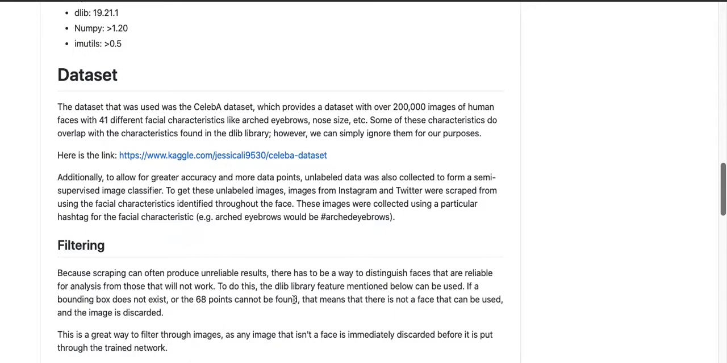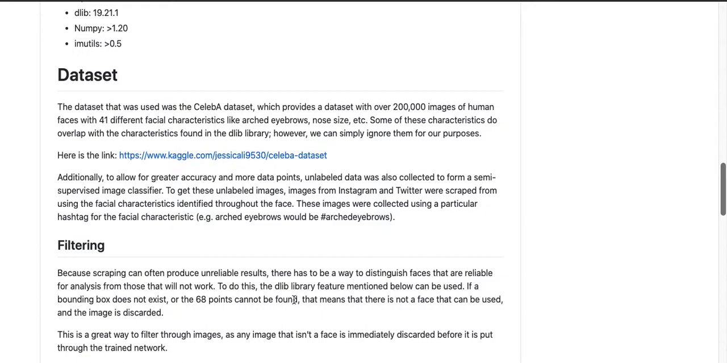So the first thing, obviously, whenever we start a machine learning algorithm or we just try to work on an ML project, is finding the data. The data is obviously the hardest part of the entire project. Finding the data on the internet was really hard, at least in my opinion. But I think I found a pretty good data set, the CelebA data set, which provided over 200,000 images of human faces with over 41 different facial characteristics, and these facial characteristics range from, like it says over there, the arched eyebrows, the nose size, whether they're bald or not.